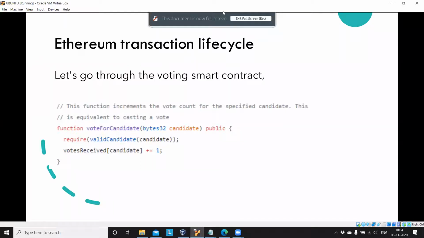It is just a function inside a smart contract. I hope it is clear. Then I am moving on.